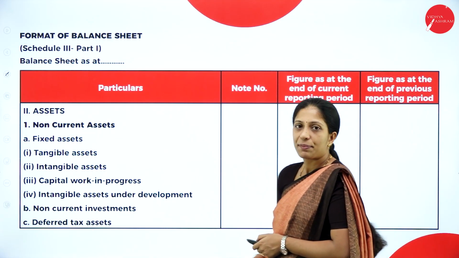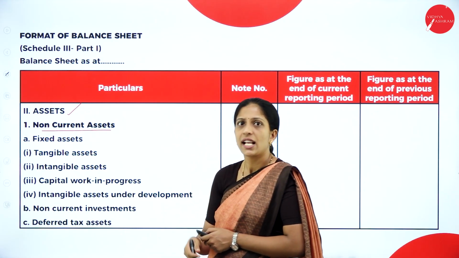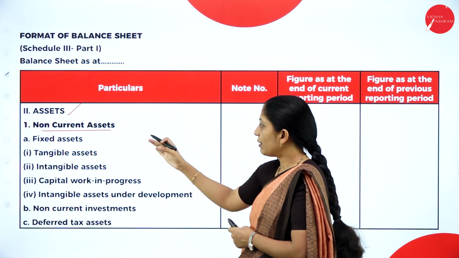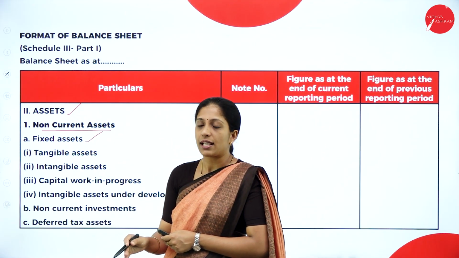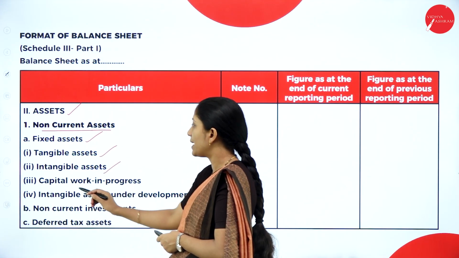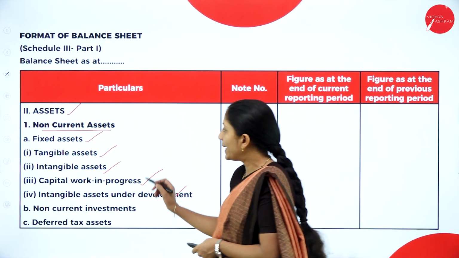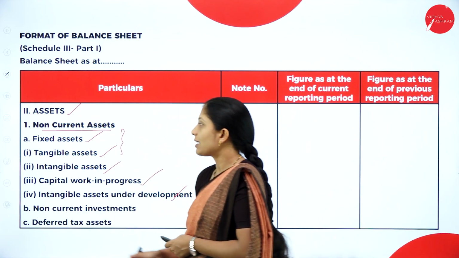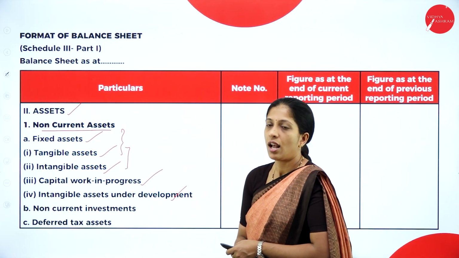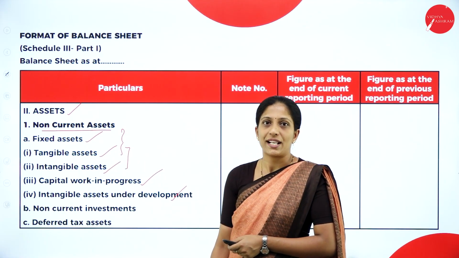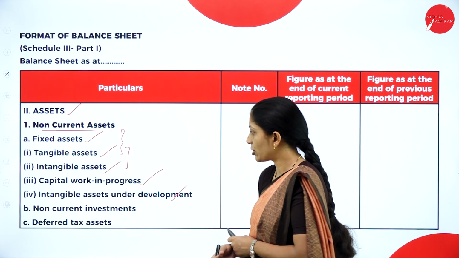Now coming to your asset part, so we have Roman number 2 assets. Under that we have non-current assets. Later on we shall see the respective note. Now let us see the format. So non-current asset, we have fixed asset. So under fixed asset, we have tangible assets, intangible asset, capital work in progress, intangible asset under development. Usually in the question, they'll give you these two. That is, under fixed asset, we have tangible as well as intangible assets. Okay, so we have to be careful with the tangible assets and intangible assets. Wherever we have depreciation, we have to deduct that depreciation.